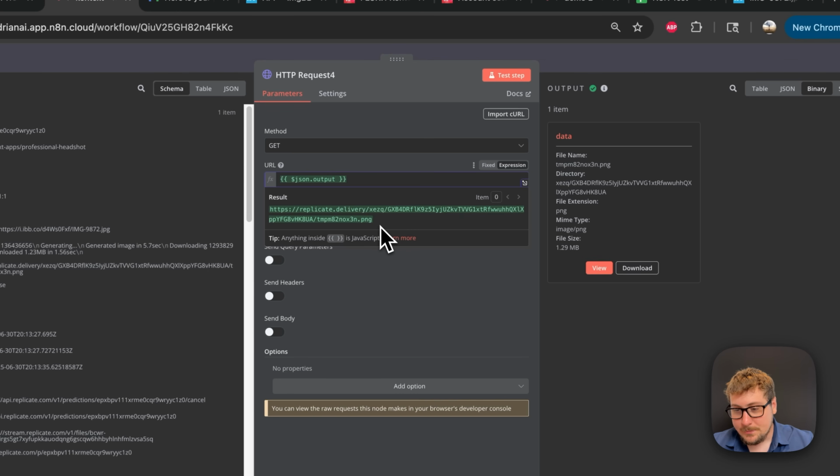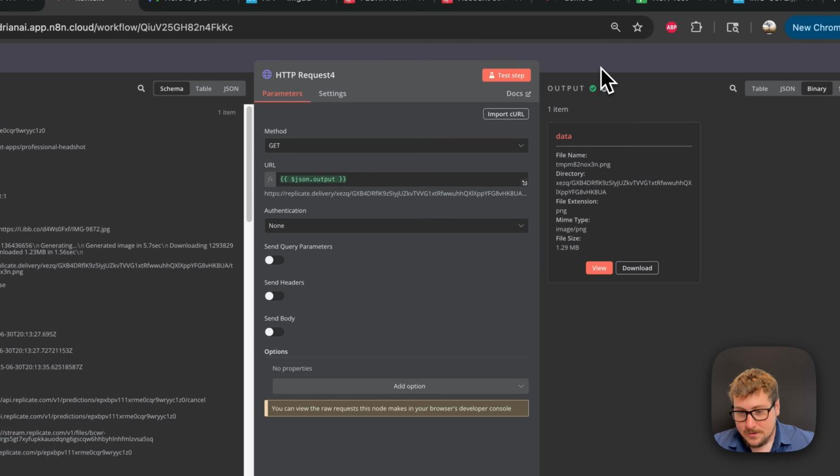The problem is Replicate deletes the image relatively quickly, so they don't check their email for a little while. The image will disappear. So this is another form of controlling the data. What we're going to do is a get request, and because we're doing a get request to a .png, which is what this output is, it's going to be downloading the PNG onto our n8n instance and defaulting it to a name of data. So you can see we have the output as data right here.